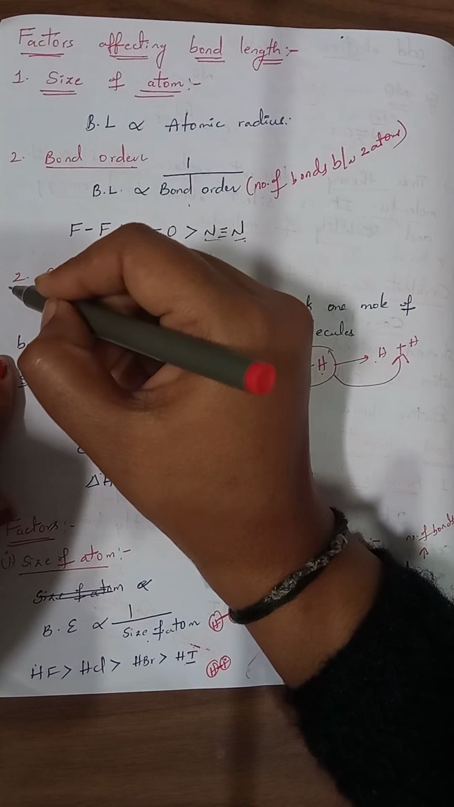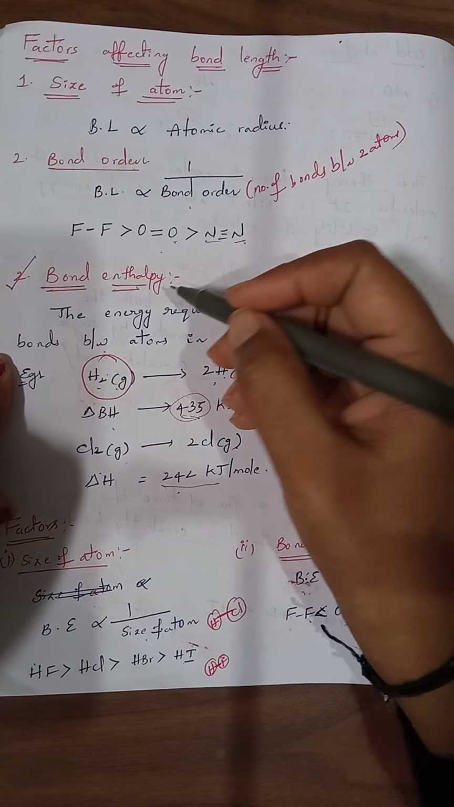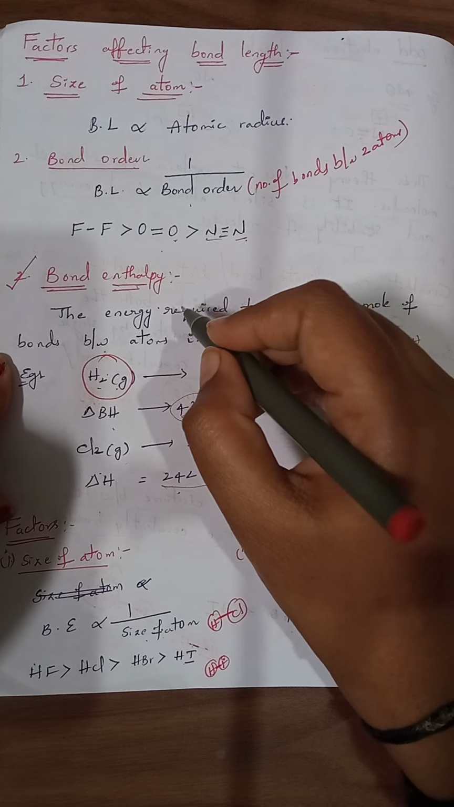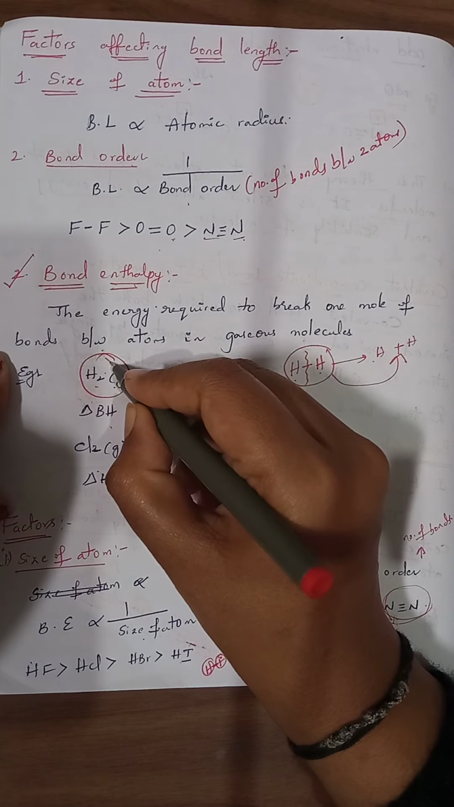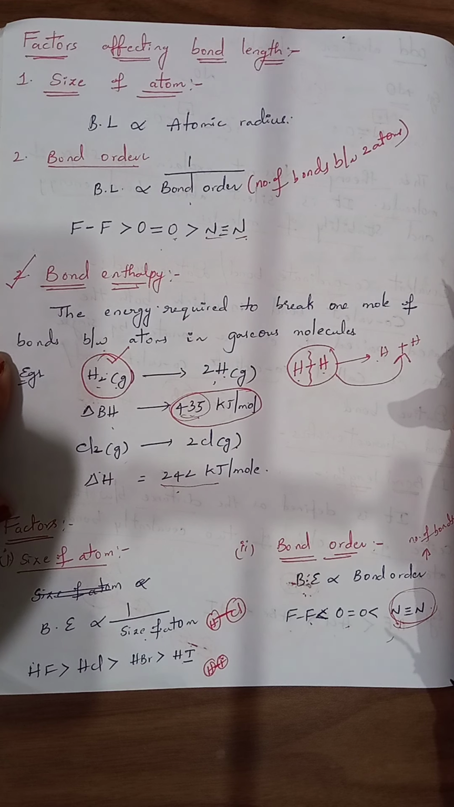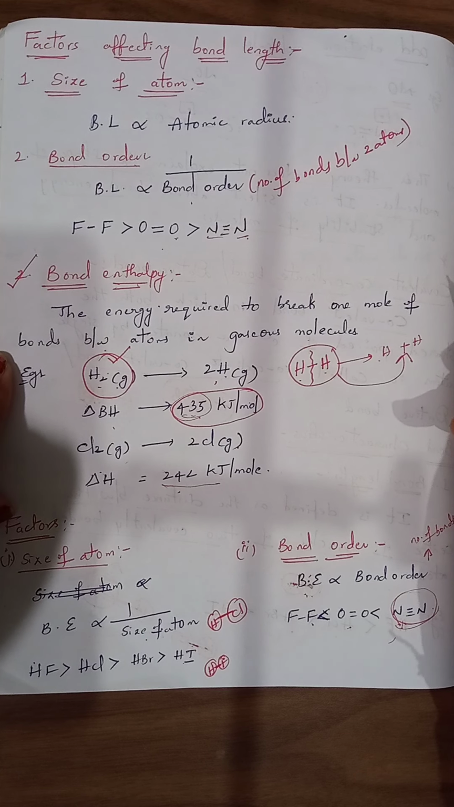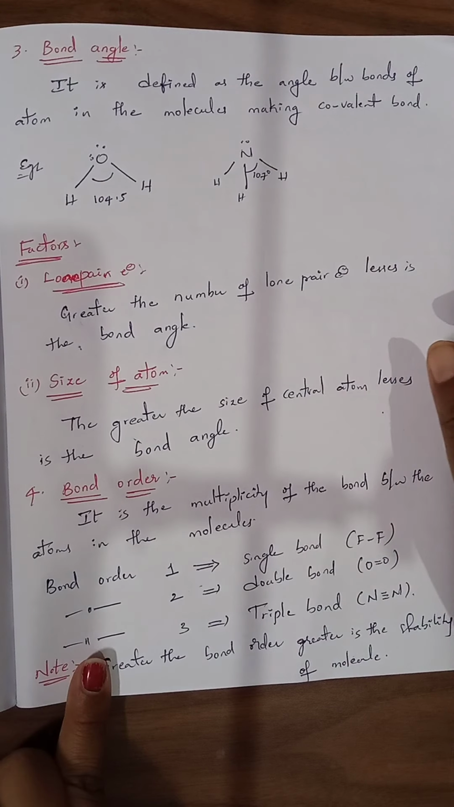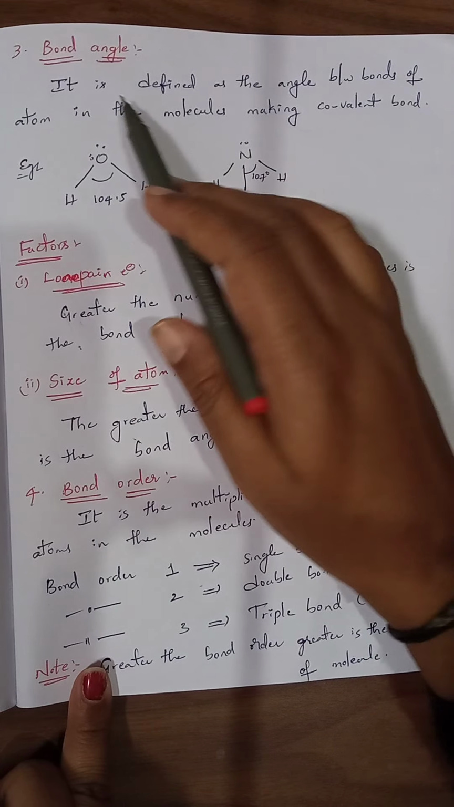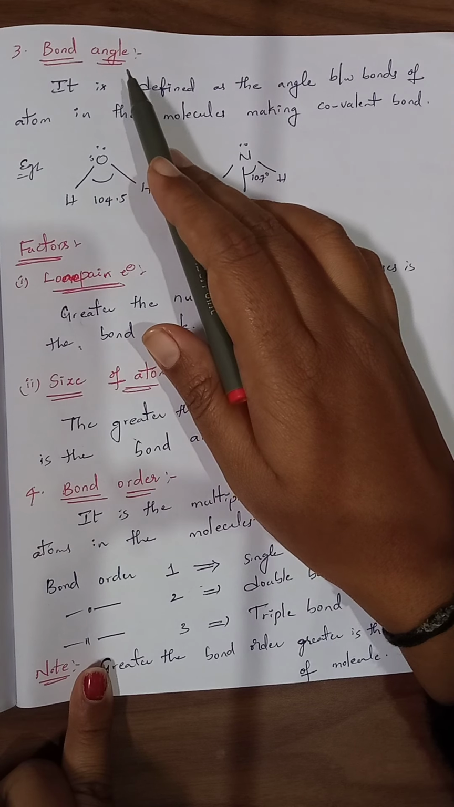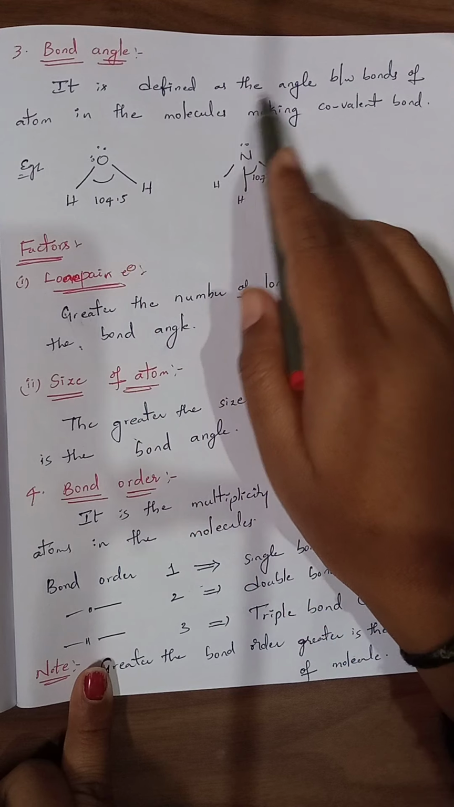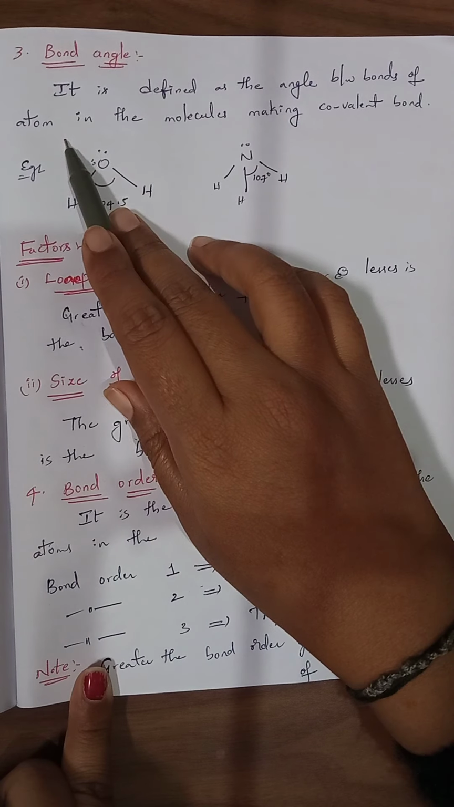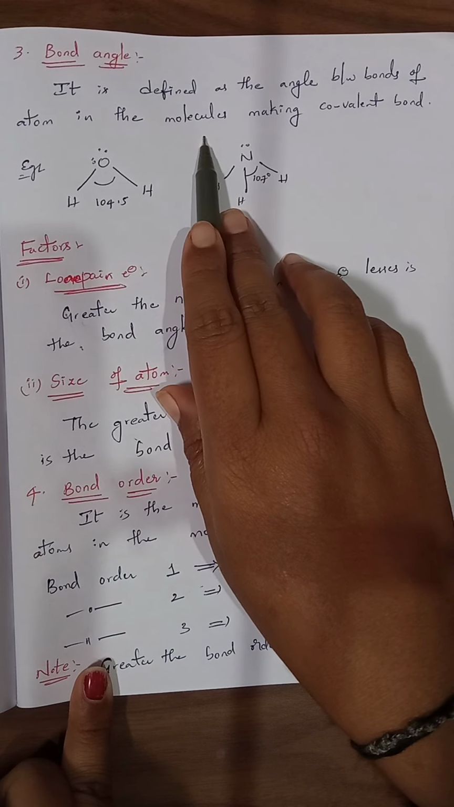So that is about the second bond characteristic, that is bond enthalpy. This is nothing but the amount of energy required to break 1 mole of bonds into gaseous atoms. Now we will see the third bond characteristic, which is known as bond angle. So this bond angle is defined as the angle between the bonds of atoms in the molecule.